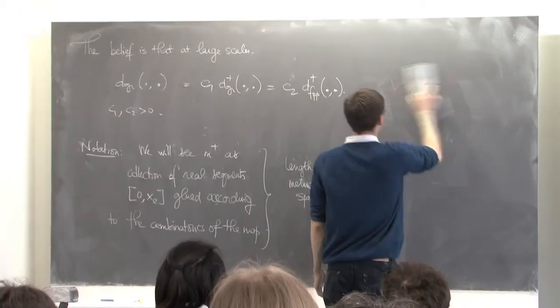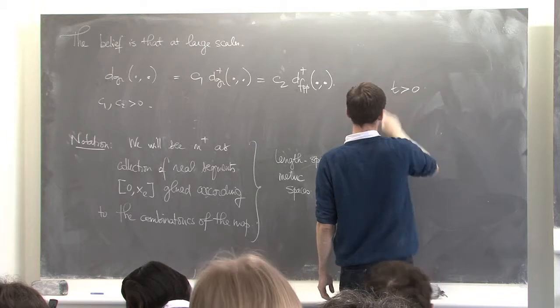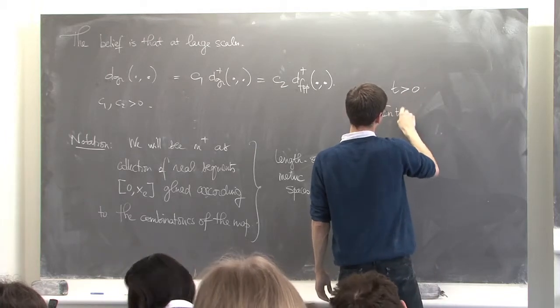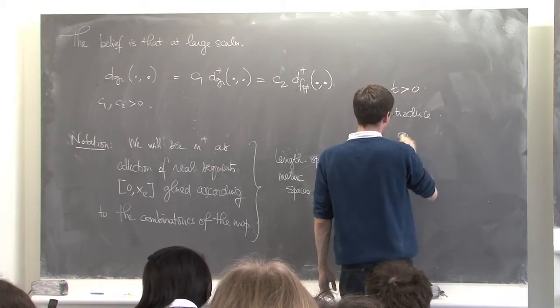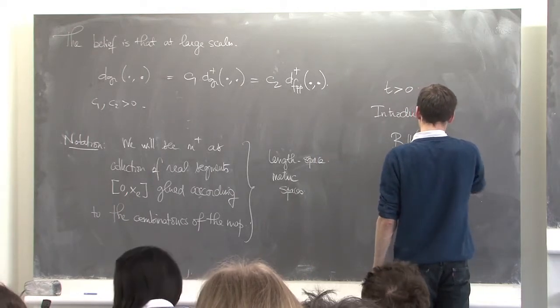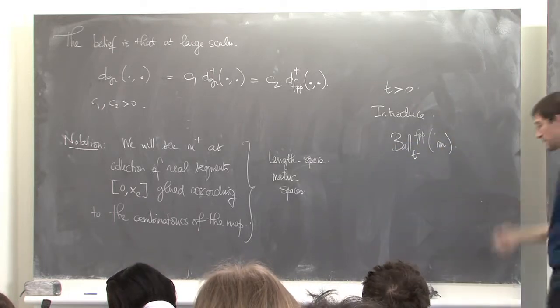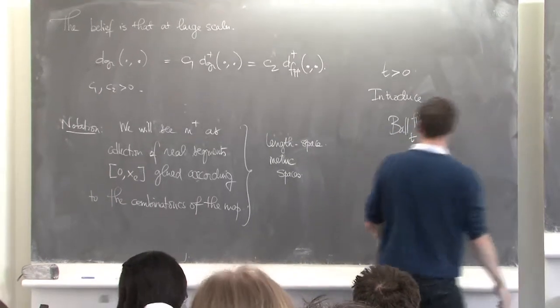So with this interpretation, for t positive, introduce the ball of radius t, FPP, M. What is the ball of radius t? Let's look at one example.